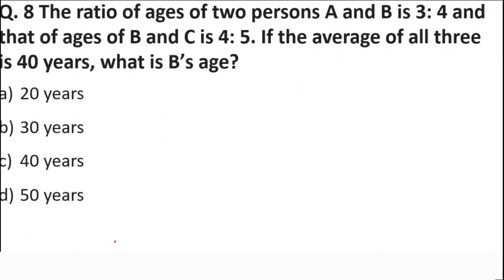The ratio of ages of two persons A and B is 3:4 and that of ages of B and C is 4:5. If the average of all three is 40, what is B's age?